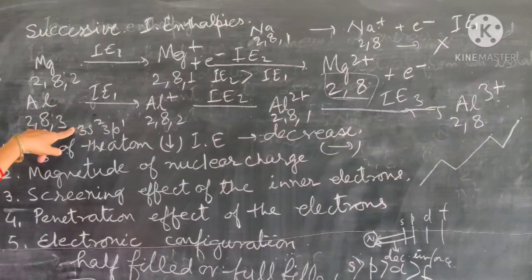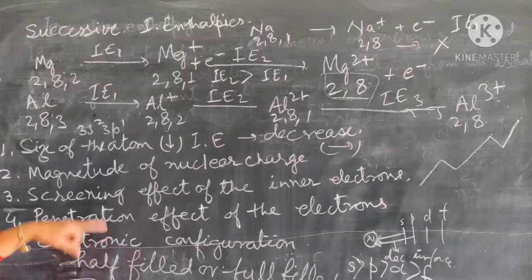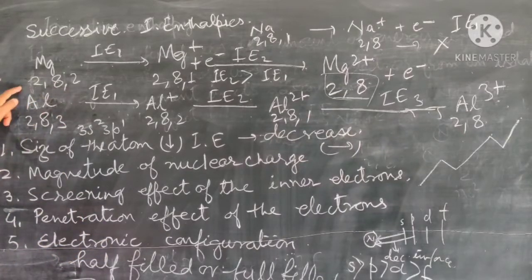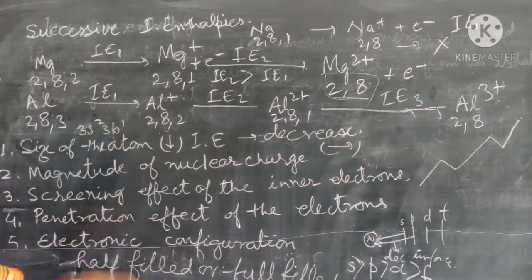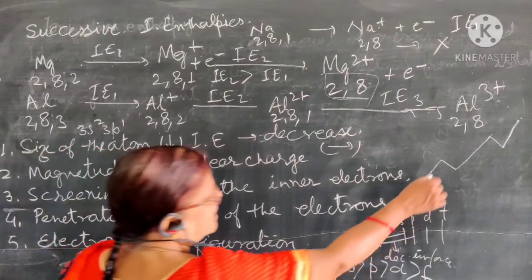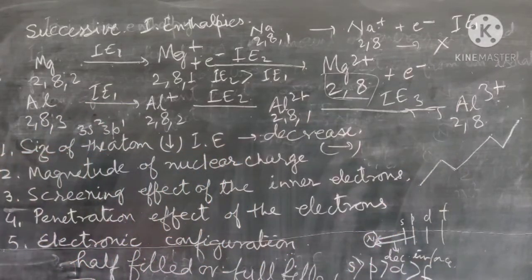In aluminium, the first electron is removed from the p orbital, but in magnesium, the first electron is removed from the s orbital. So first point, the p orbital has less penetration effect. The second, the electrons are paired in case of magnesium, but in case of aluminium, the electron is unpaired, and that's why a lesser amount of energy is required, and that's why there is a decrease in ionization energy.